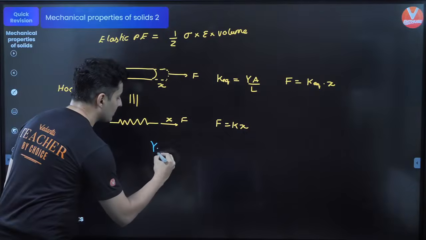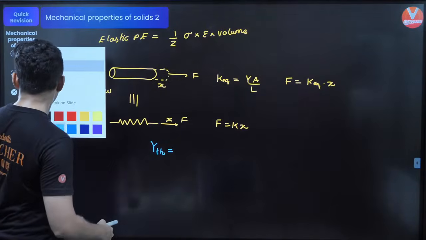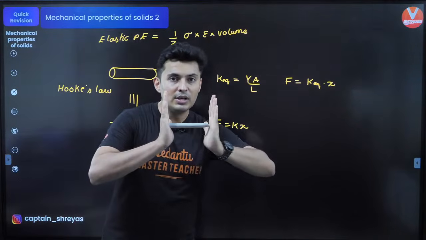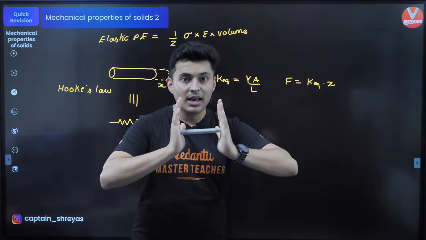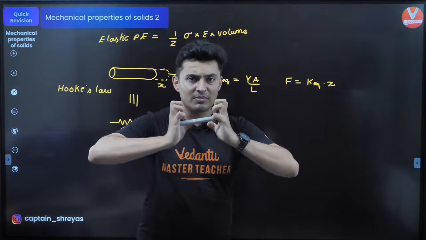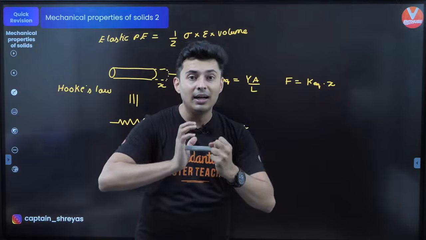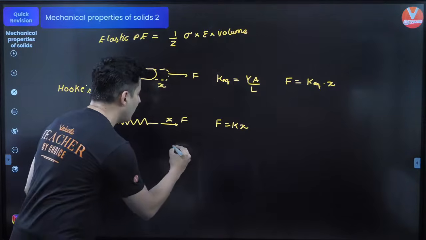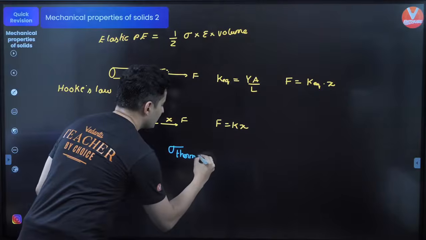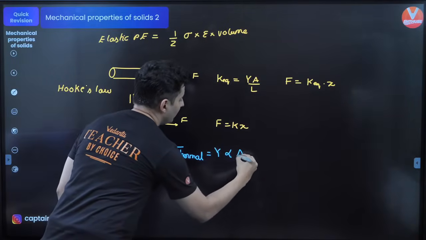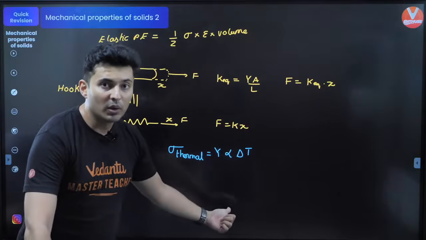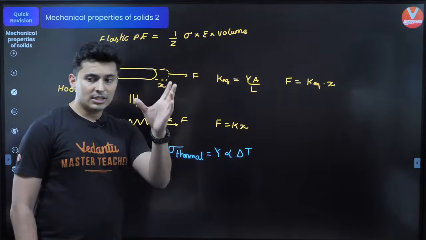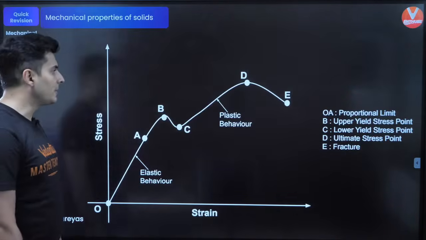Now the next thing is the thermal stress. Whenever you take a body and you hold it between two strong or rigid walls and you heat it, the body will develop some stress because it wants to expand, but it can't because of the rigid walls or the strong supports at the ends. So the thermal stress is given by sigma is equal to Y alpha delta T. What is alpha? Alpha is your coefficient of linear expansion, Y is your Young's modulus, sigma is your stress, delta T is your change in temperature. I hope this is clear.